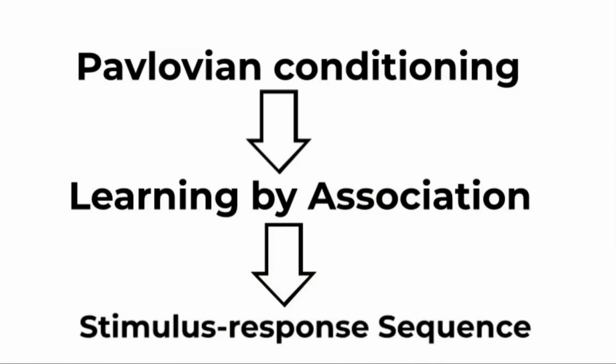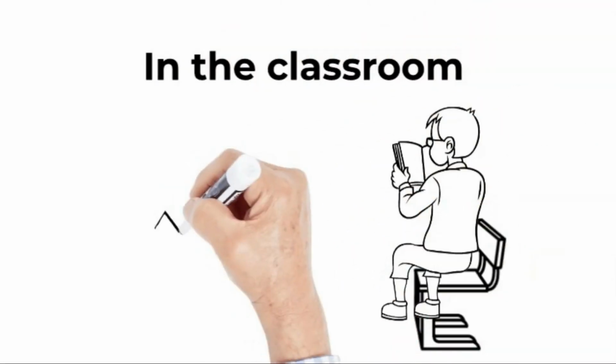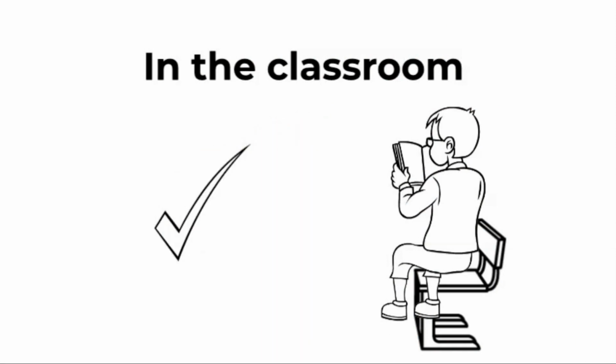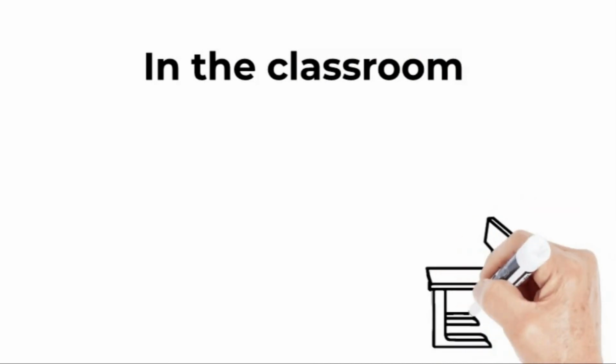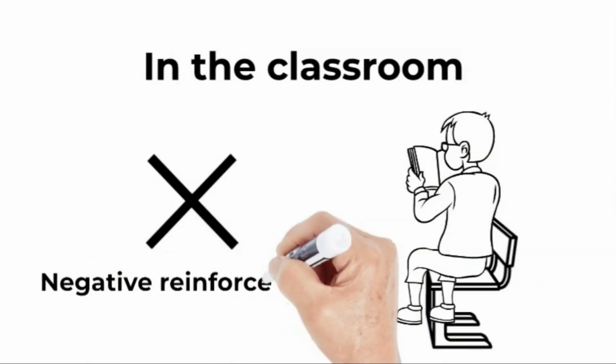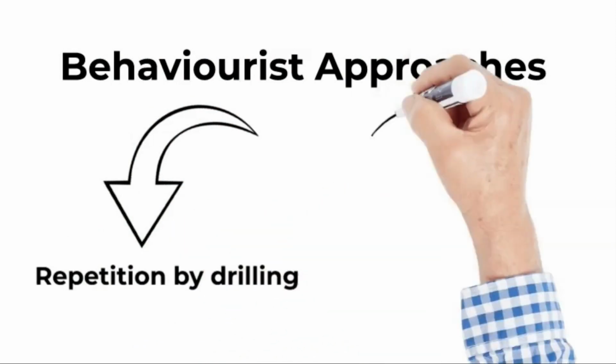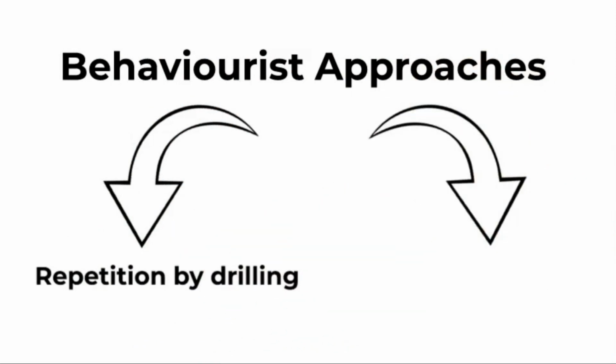If a student's response to a particular stimulus is the right or expected response, then he or she is praised. This is known as positive reinforcement. But if the response is wrong or not what the teacher expected, then the student is corrected. This is called negative reinforcement. Repetition by drilling and substitution drills are typical exercises based on Pavlovian conditioning, and they are often found in behaviorist teaching approaches.